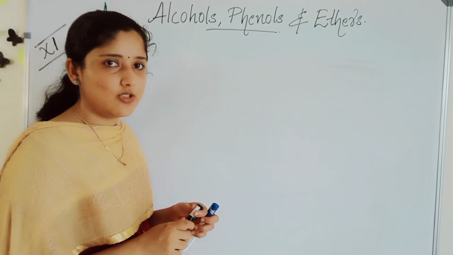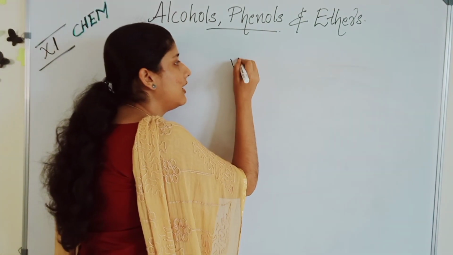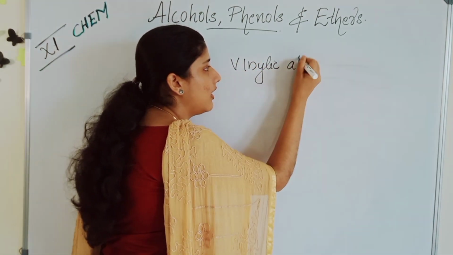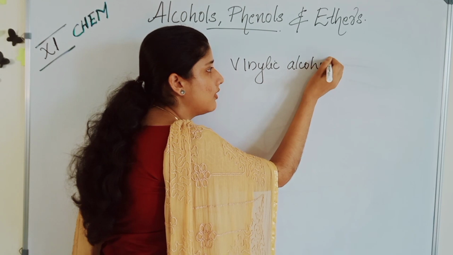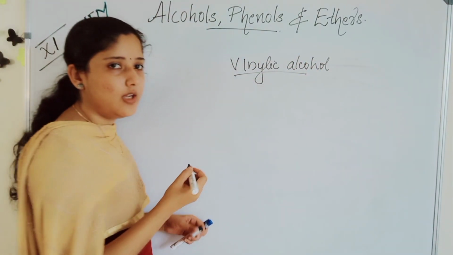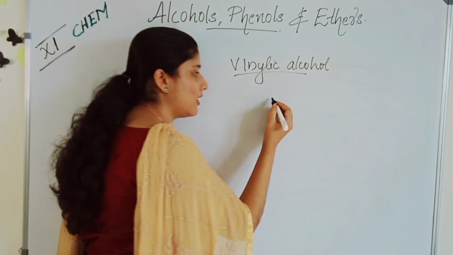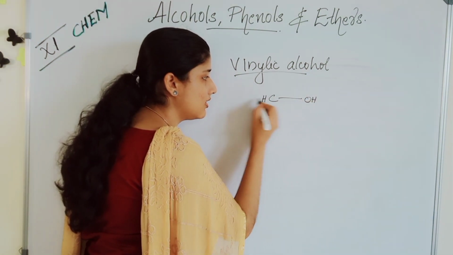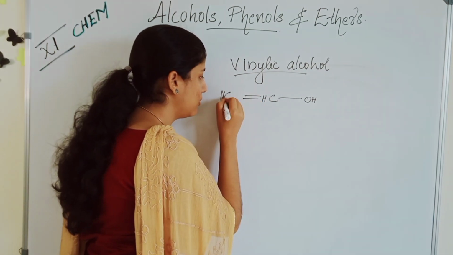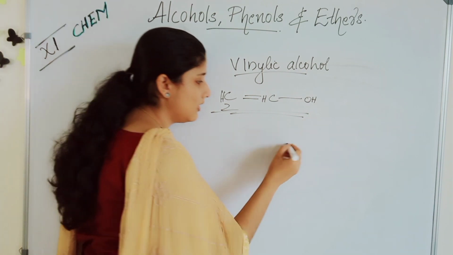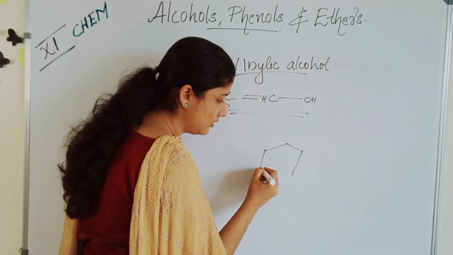Next classification is vinylic alcohol. What is a vinylic alcohol? The OH is attached to a carbon with a double bond. This is CH double bond CH2, and we can call this a vinylic alcohol. And the example is a phenol.